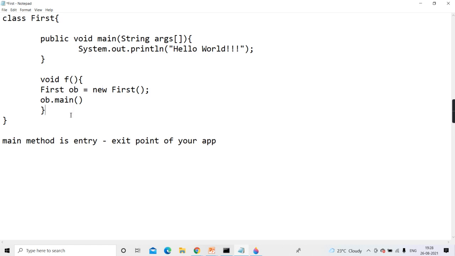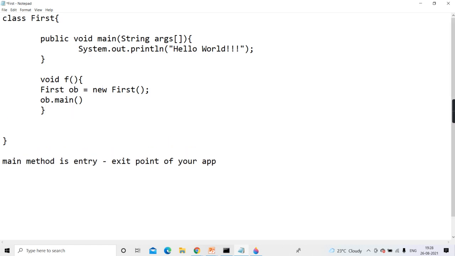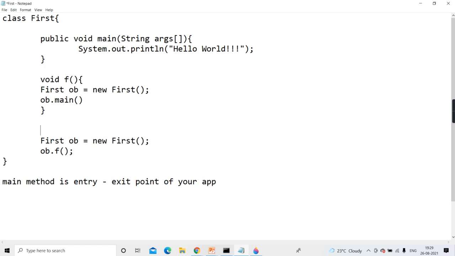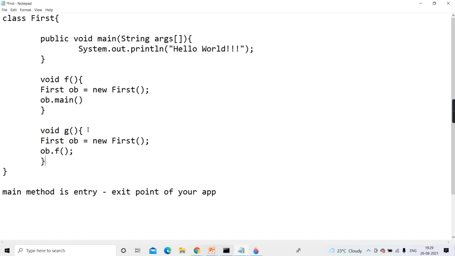Clear, sir? Okay? Means to call that f, again I have to create an object of that class, and then only I can call ob.f. Now tell me, when I call ob.f, then only it will call ob.main. But again these two lines, can I keep them like this? No. Then obviously I'll put them in some other method, void g. Now again the same problem. To call g, what do I have to do? Create an object, which will never stop.